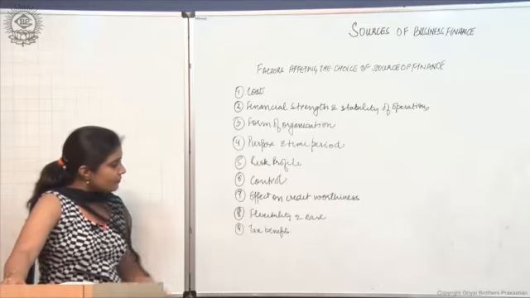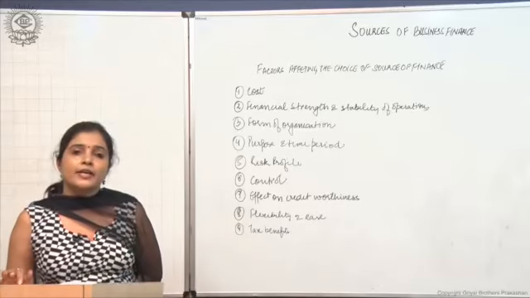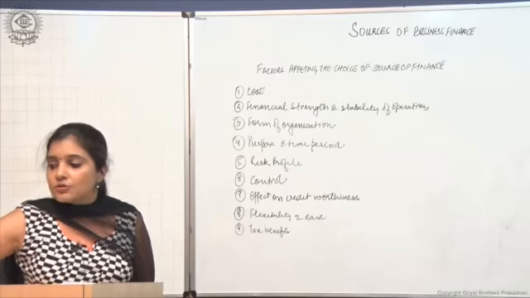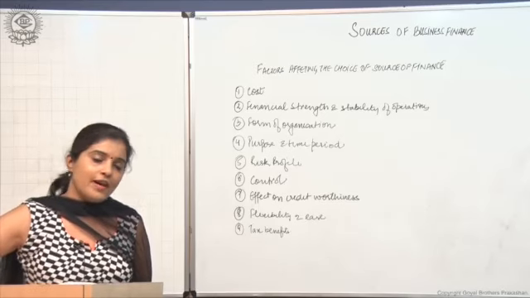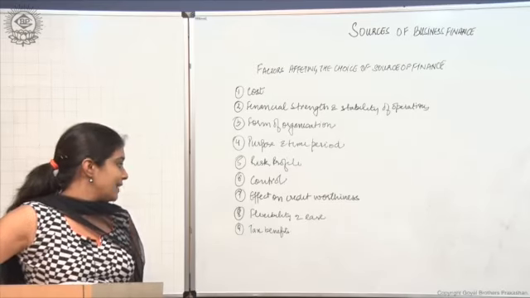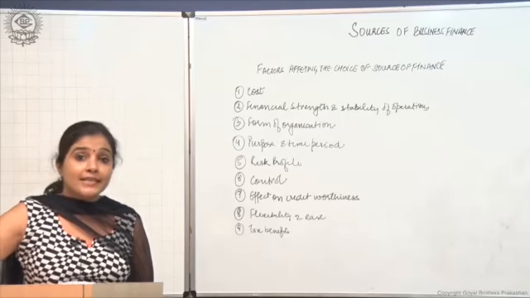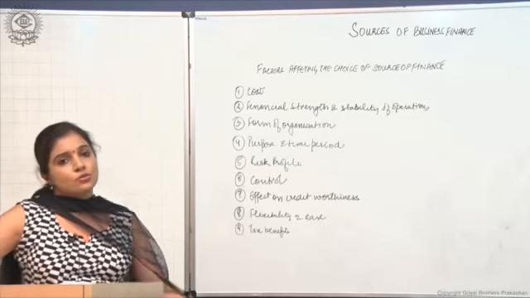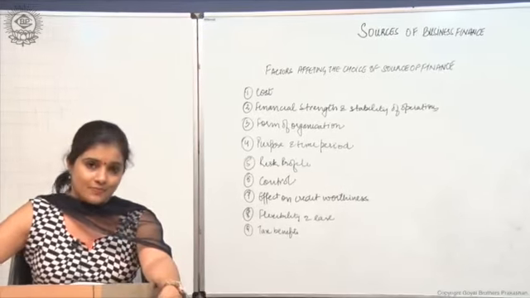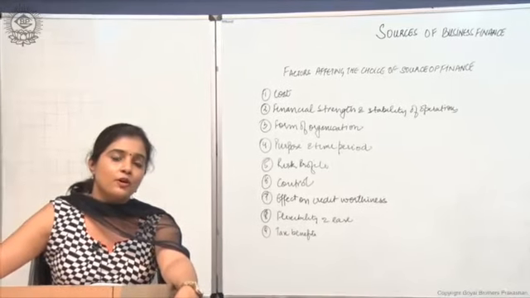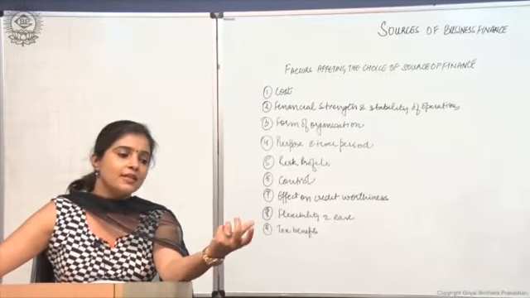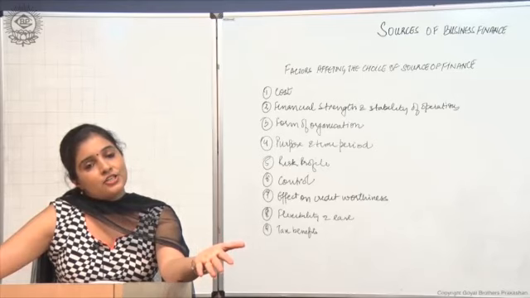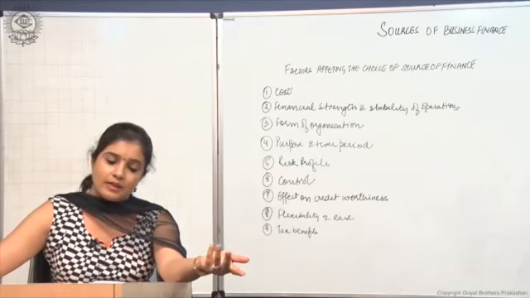Then comes flexibility and ease. Now if you are taking a loan from a financial institution, definitely they are going to be imposing restrictions on your working. So if you have other options available, fine, then one can go in for that. Tax benefits: if you want to avail tax benefits using a particular source of finance, then one should always go in for the source of finance which involves a payment of fixed charge. Okay, for example, your debentures or loan from commercial banks, etc., because the interest payable on these sources of finance is tax deductible and leads to a reduction in your tax liability. That was all about this chapter.